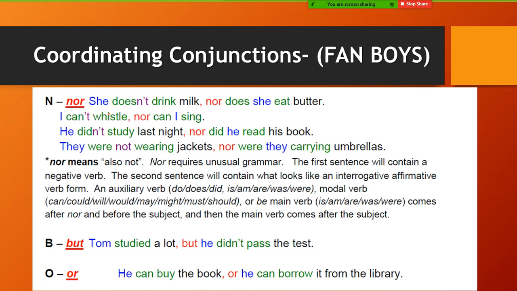But generally, nor is used with negatives. If you have two sentences that are negative, nor is the only one to be used. So we will postpone this till next Sunday. Agree? Do you agree?